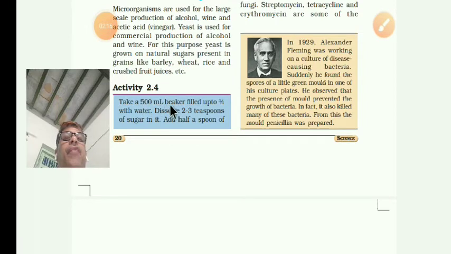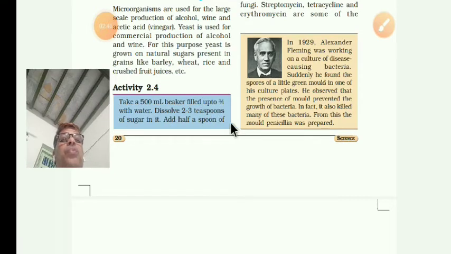So here the activity is given. Take a 500 ml beaker filled up to 3/4 with water. Dissolve 2-3 spoons of sugar in it.